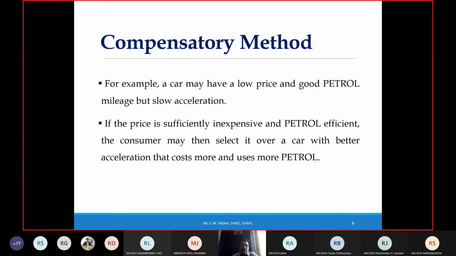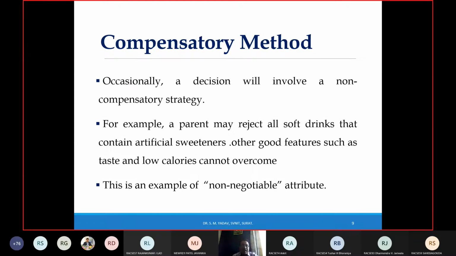For example, a car may have a low price and good petrol mileage, but slow acceleration. So one attribute, the low price, overtakes the slow acceleration, right? If the price is sufficiently inexpensive and petrol efficient, the consumer may then select it over a car with better acceleration that costs more and uses more petrol. So that is the way of choosing an alternative, or taking a decision, using the compensatory method.